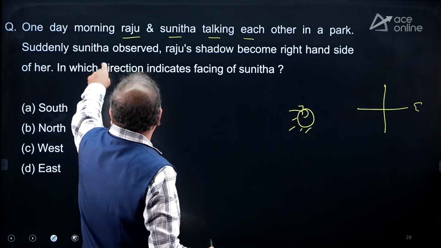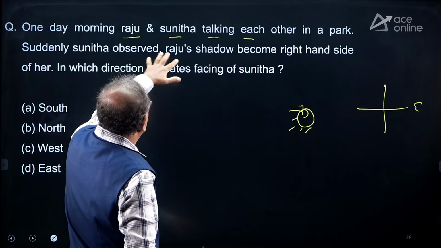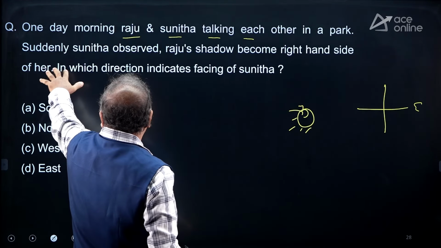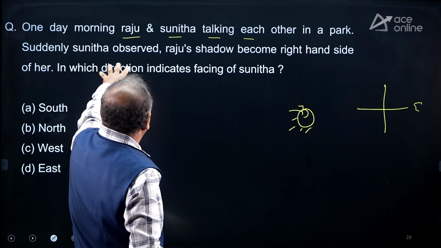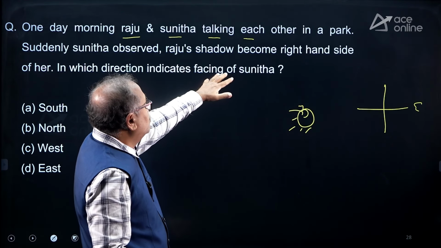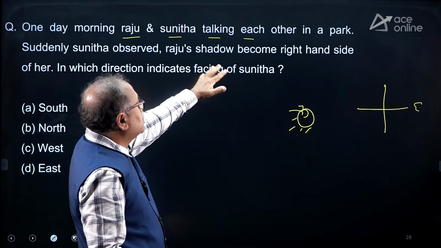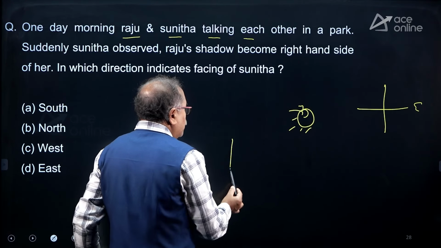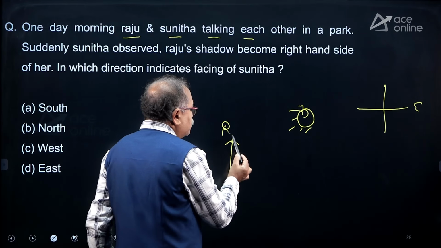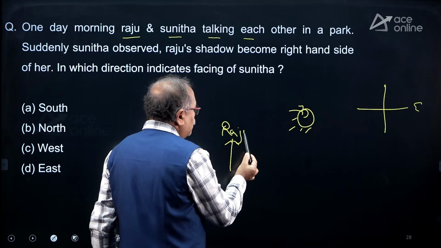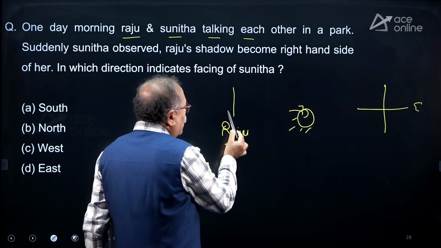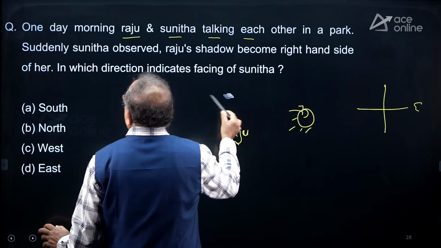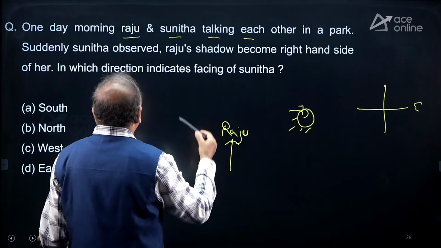So Raju and Sunita are talking to each other in a park. Suddenly Sunita observed that Raju's shadow has become right hand side of her. So look at this one. If this is Raju, and this is, who is that lady? Sunita.